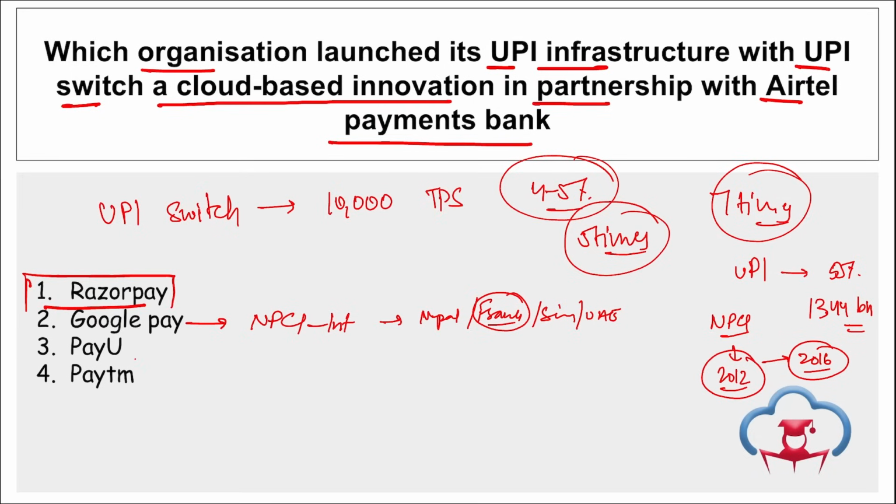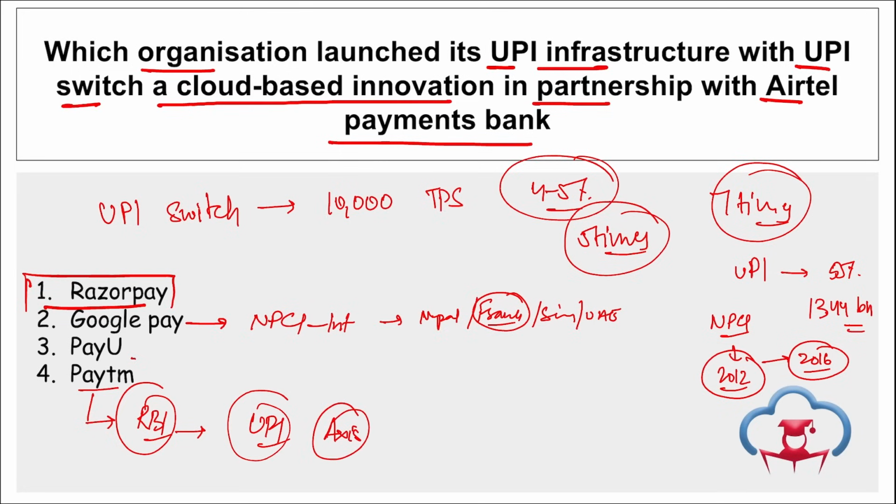Then if we talk about Paytm, RBI allowed Paytm to migrate its UPI payment business to other banks. Earlier it was just Axis Bank, but now other banks can also be their banking partners so that their business can carry on. Take a note of this.